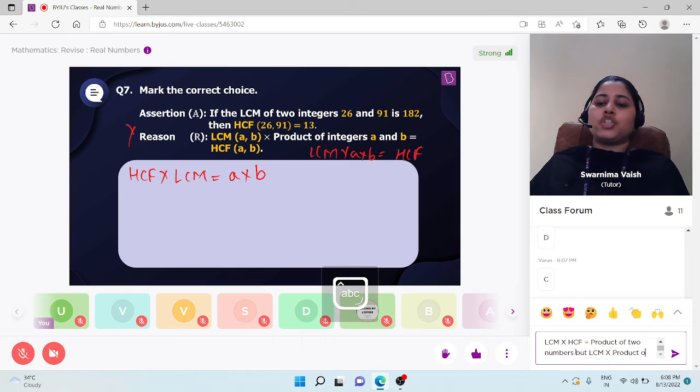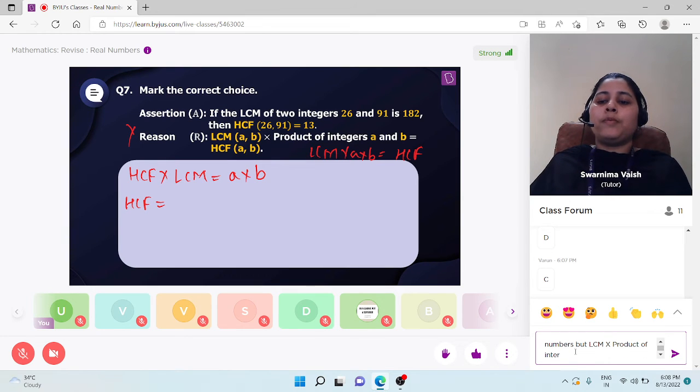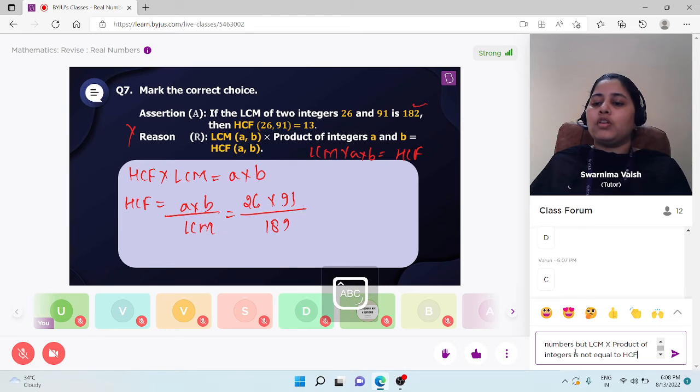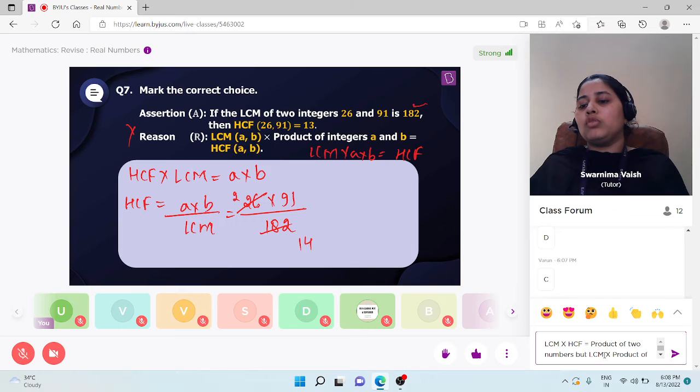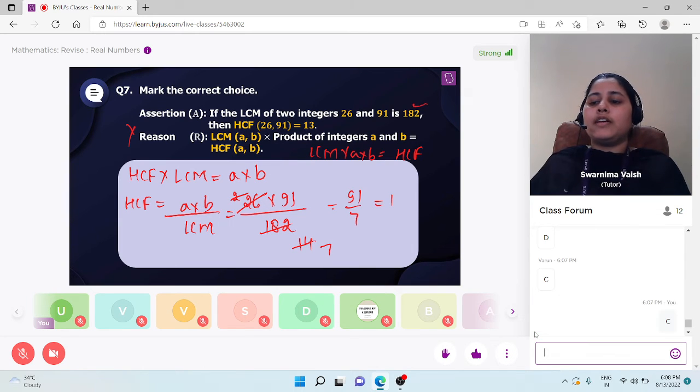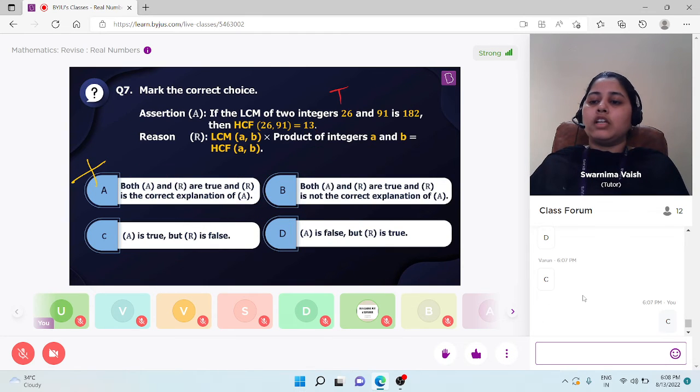Now let's check for the assertion. अगर हम यहाँ से HCF की वैल्यू निकालें, it will be A into B by LCM. Numbers given हैं 26 and 91 and LCM given है 182. Let's divide by 13. 13 ones are 13. 13 twos are 26. 91 by 7, that is 13. Yes, it is 13. It means assertion is true, but reason is false. That's why students option C will be the correct one.